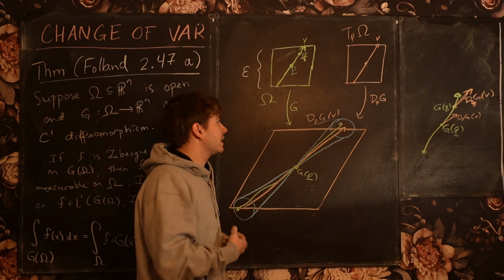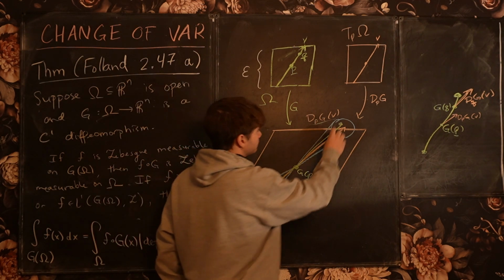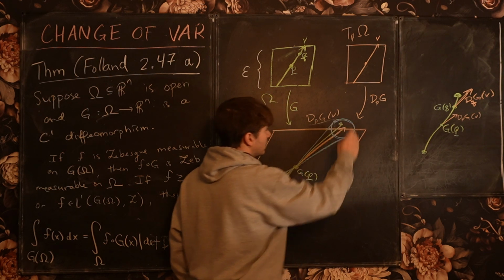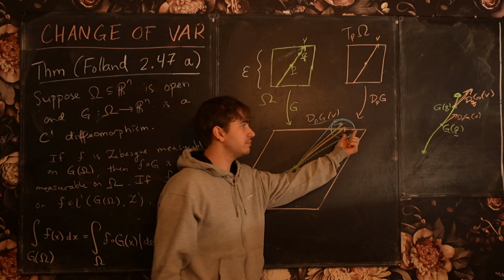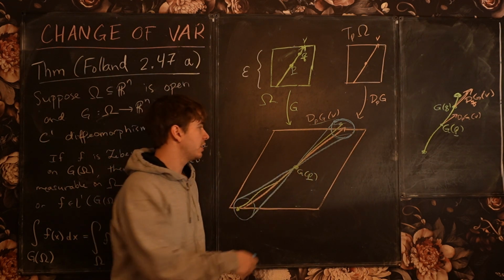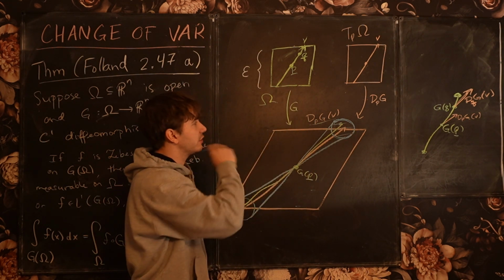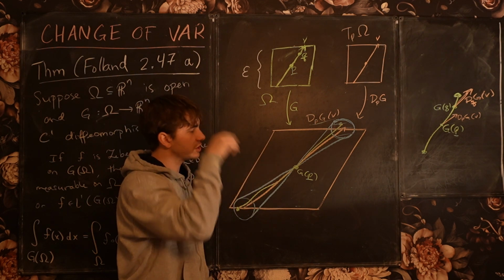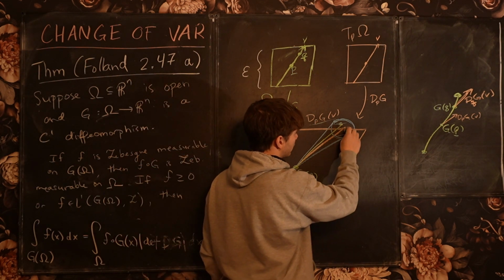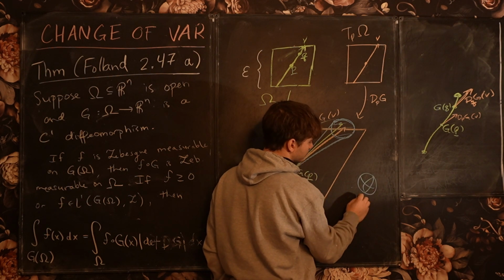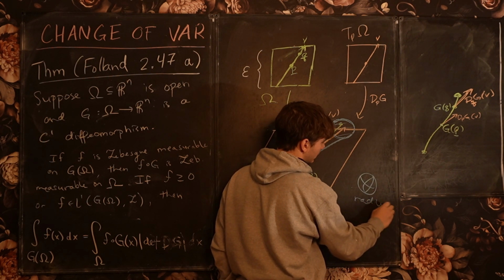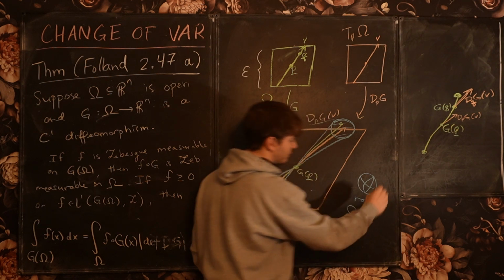Okay, so the idea is that this sphere that I've drawn here, any vector inside this sphere, is basically an admissible tangent vector to the image of the curve under G. So the sphere has radius given by some constant multiple of epsilon.